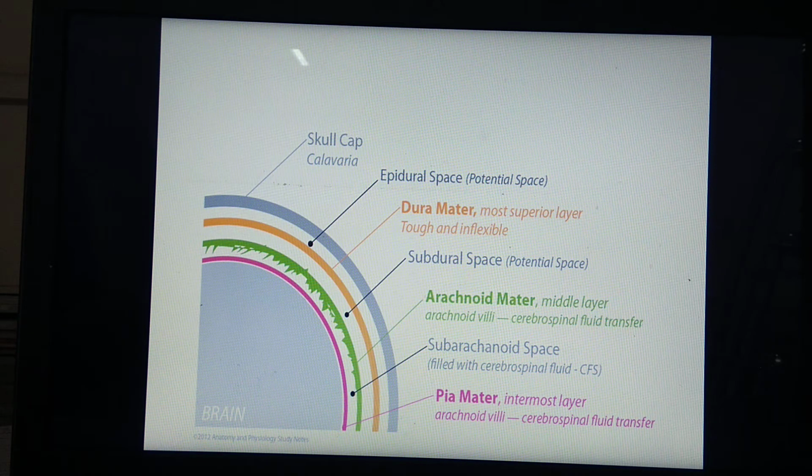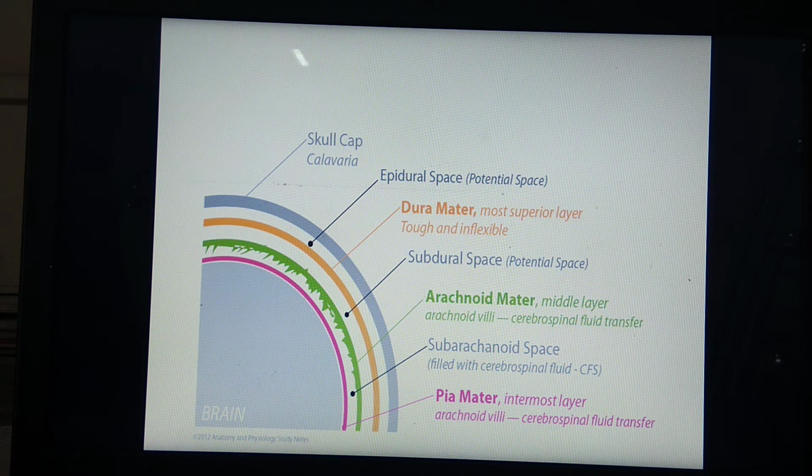Remember that it is a lymph-like fluid. Then this lymph-like fluid, what is its function? It acts as a shock absorber. Point number one for the importance of CSF: it acts as a shock absorber, thus protecting the brain and spinal cord.